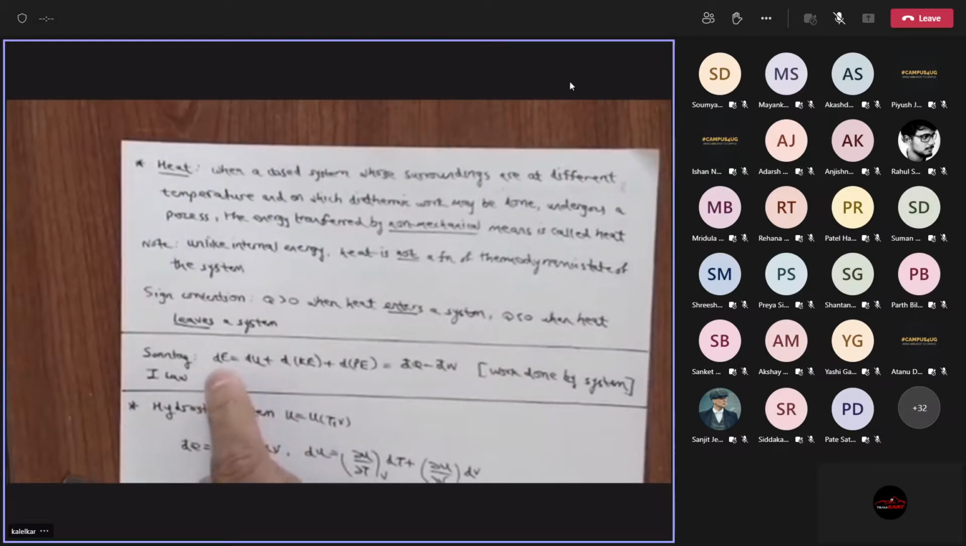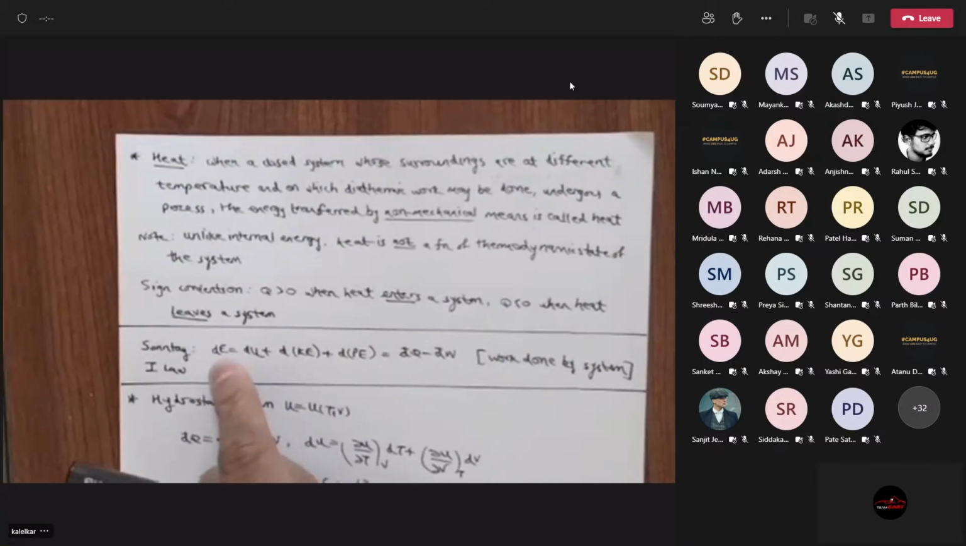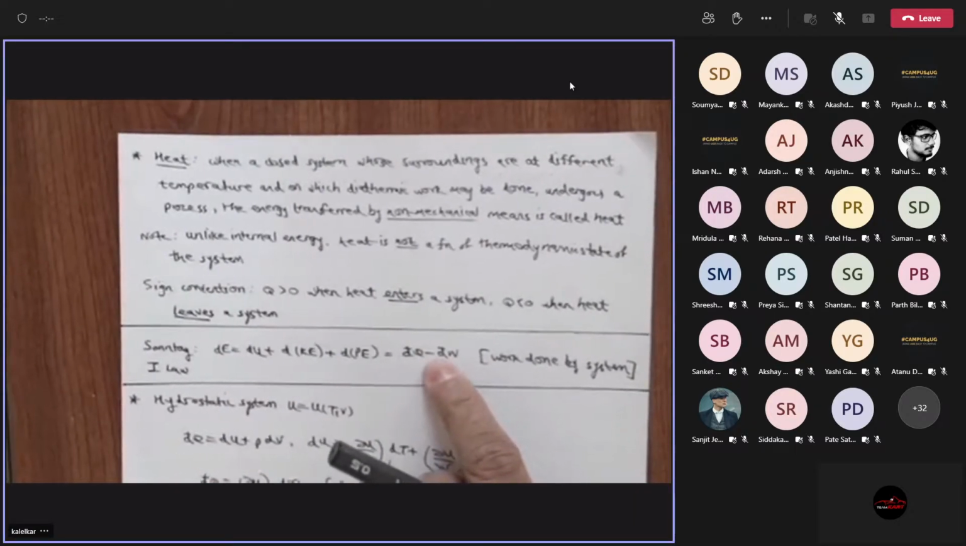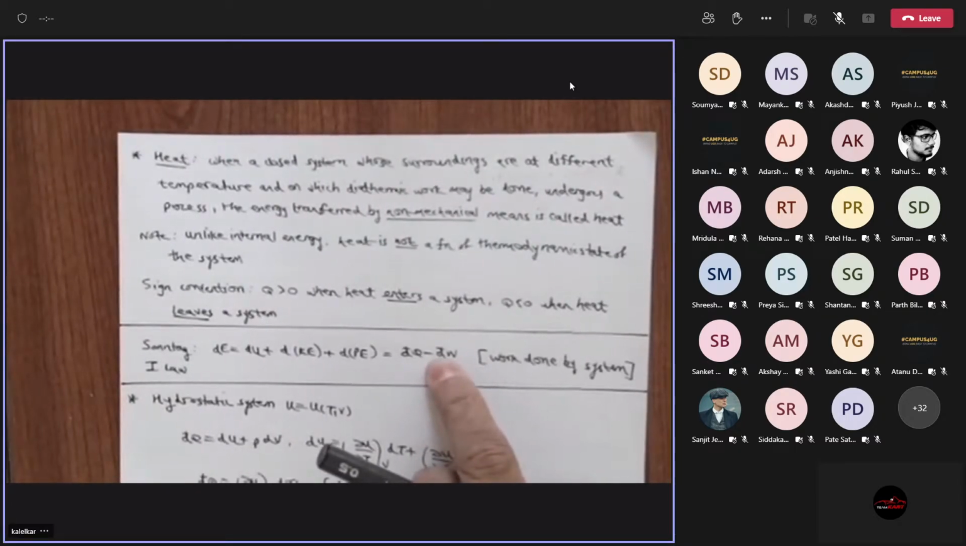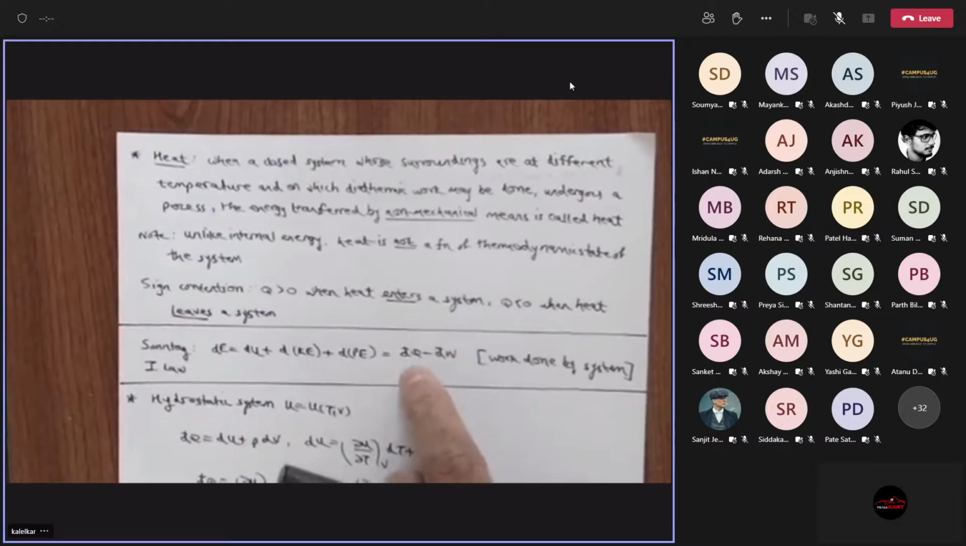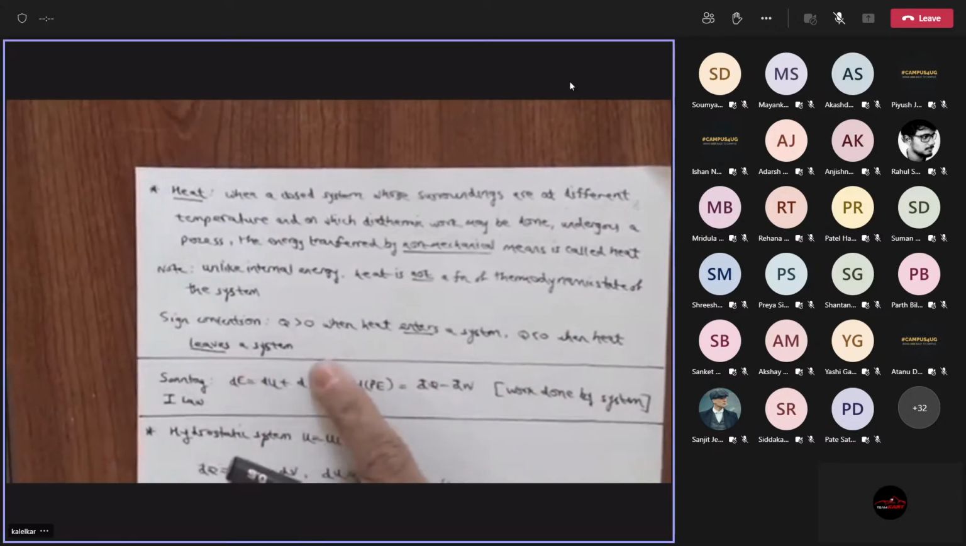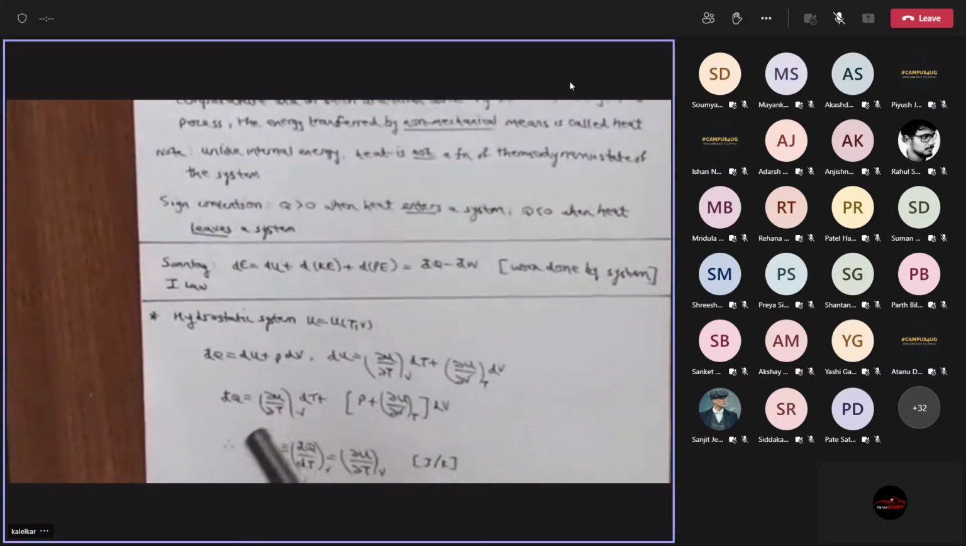He calls it dE. That's a symbol used in Sontag. And of course, among other differences, there's a minus sign here instead of a plus sign. You have to be comfortable with both sign conventions for work. For heat, the sign convention in all books is universal, which is as given here. Okay, so let's take an example.